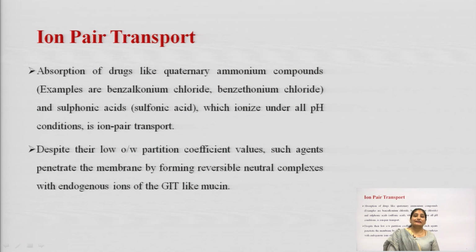That is why they are available in the form of ions, and this transport process is known as ion pair transport. Despite having a very low partition coefficient, they can easily cross the membrane by forming a neutral complex with the endogenous ions of the GIT, for example, mucin.